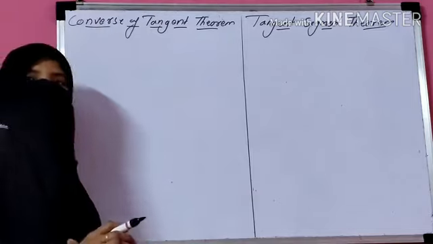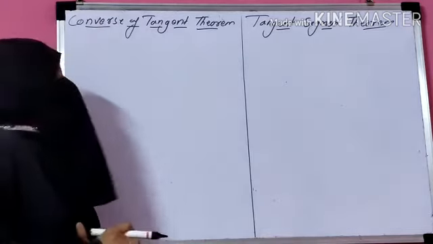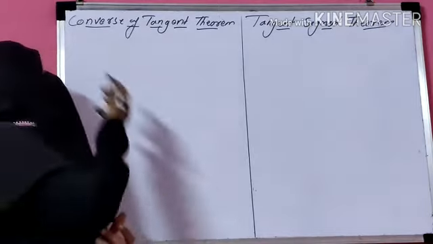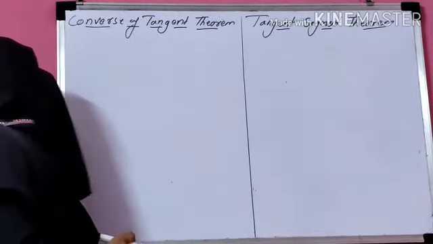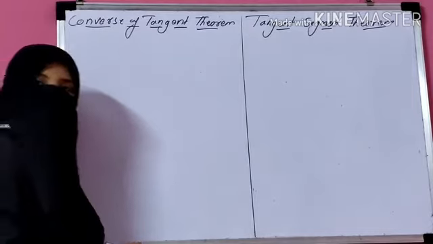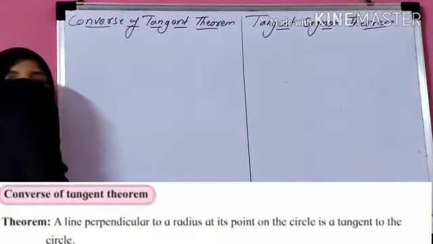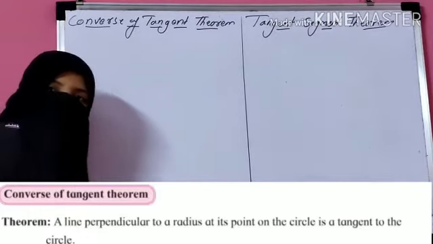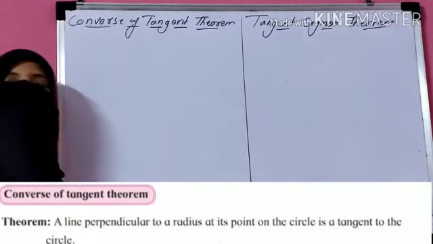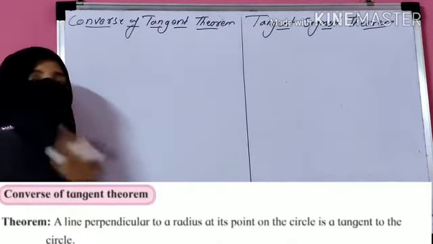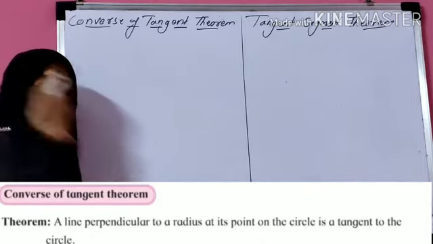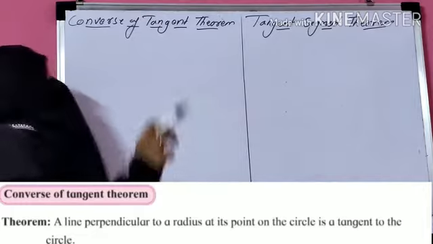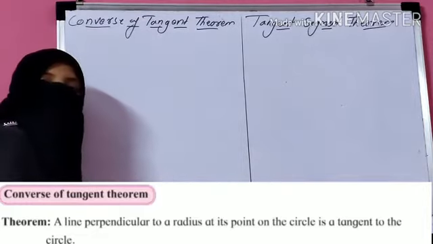In the previous lecture, we discussed the tangent theorem of a circle. Today, we are going to discuss two more theorems, that is, the converse of the tangent theorem. The tangent theorem statement is: the tangent is perpendicular to the radius. The tangent passing through the circle is always perpendicular to the radius, that is the tangent theorem that we discussed in the previous lecture. Today we have to discuss the converse of the tangent theorem.